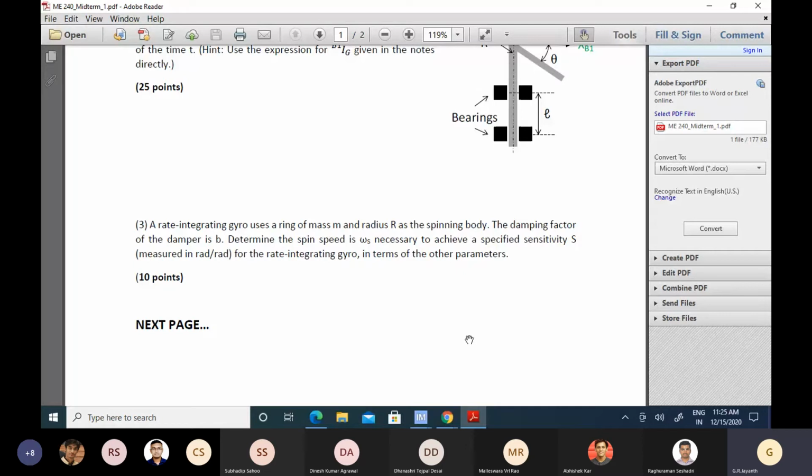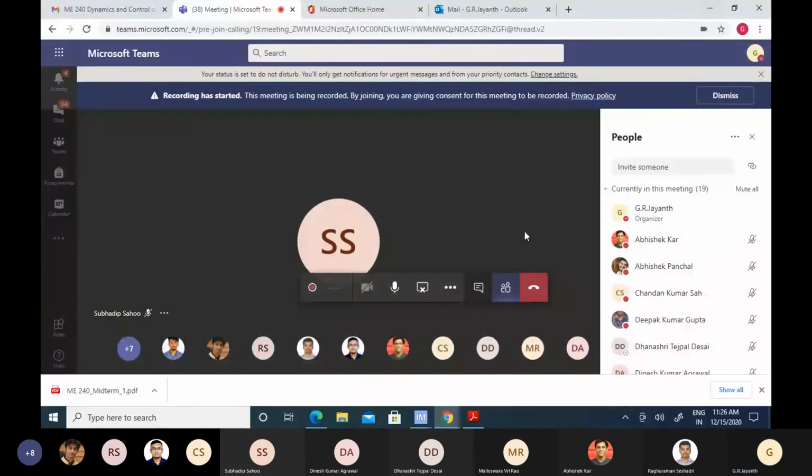Okay, to bring some difference. Otherwise, it's all just very obvious application of whatever was discussed in the class. The damping factor is B. Determine the spin speed omega s necessary to achieve a specified sensitivity S, measured in radians per radian. Okay, so here